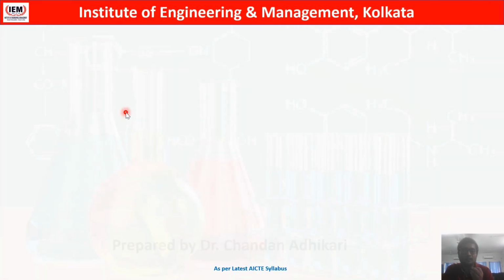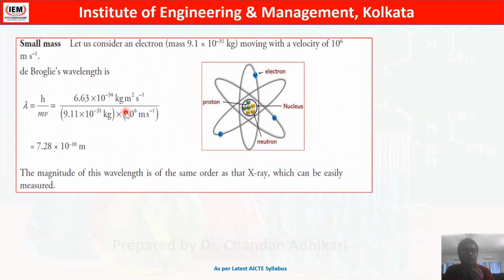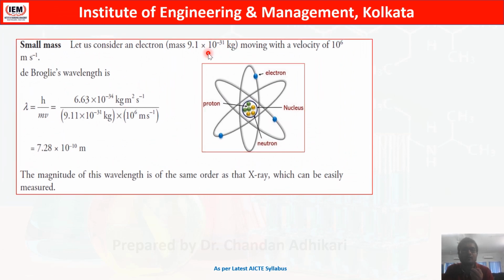If we take an electron with a mass of 9.1 × 10^-31 kg and speed 10^6 meter per second, then following lambda equals h by mv and putting in all the values, it gives a wavelength of around 7.28 × 10^-10 meter, close to the wavelength of X-rays, which can be easily measured.